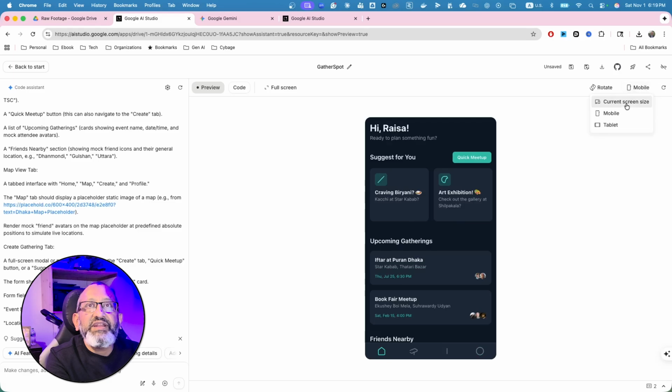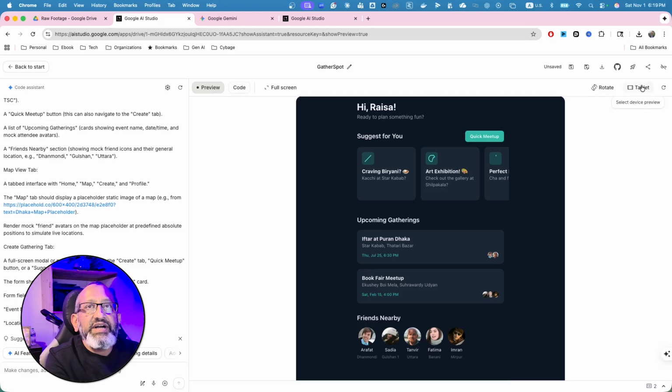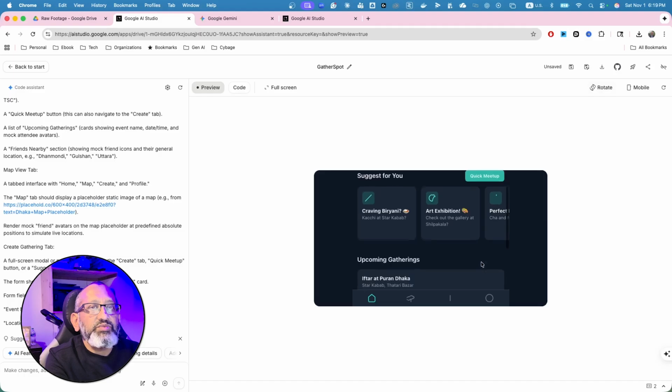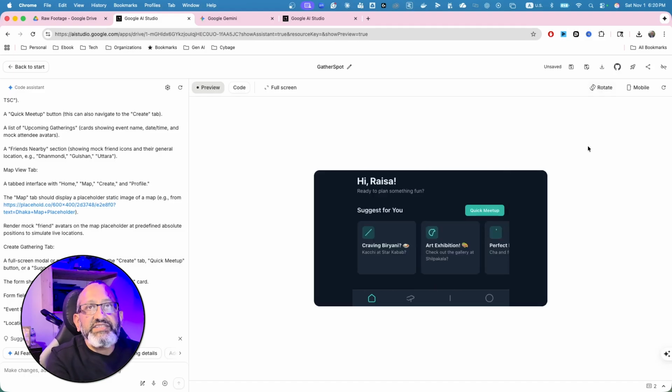You can see it's fully responsive. I can go to the laptop mode, I can go to a tablet mode, and I can go to mobile mode, and I can rotate as well. I get to see this rotation in the portrait and landscape mode as well.